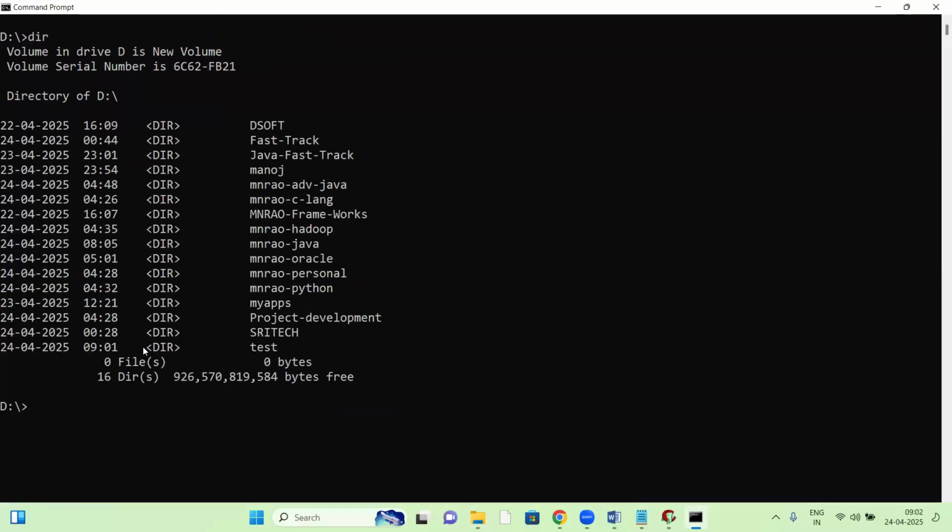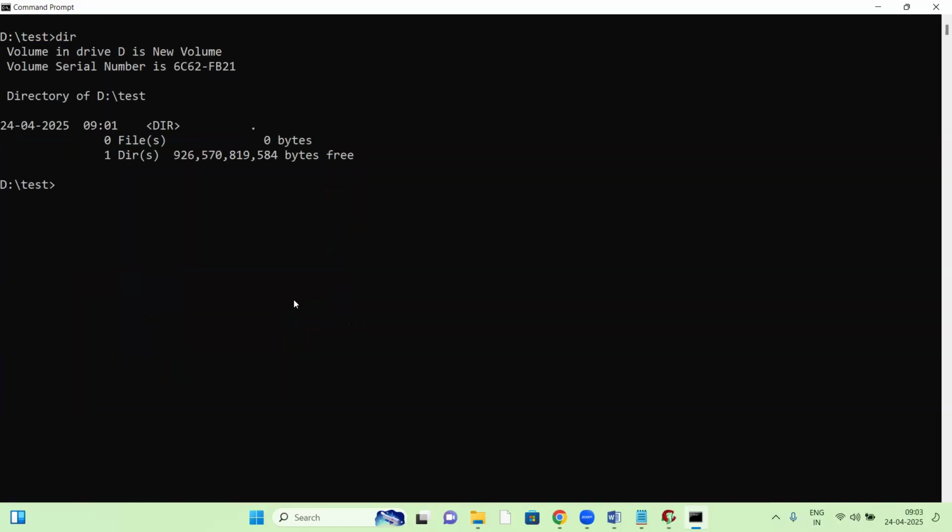Now we should change to the test directory. What is the command to change the directory? Already explained: the CD command, change directory. CD test. Then CLS to clear the screen, and check with DIR: nothing, empty, zero files.